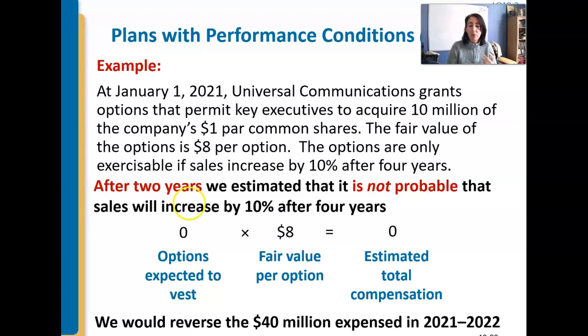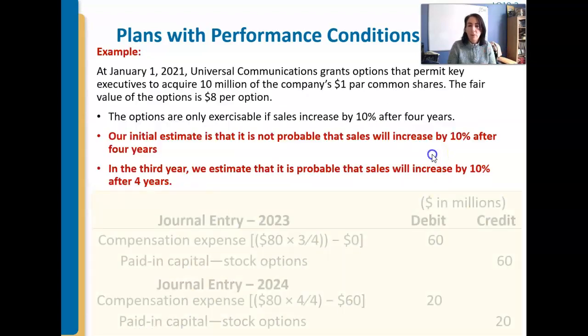Well, if that's the case, we do something kind of unusual, right? So the idea is year 1, year 2, we recorded 20 million, 20 million. And year 3, we were like, not going to meet the target. So if that's the case, what we'll do is we will actually reverse the first 2 years because it's not likely we're going to be putting that money out. So we're going to reverse the $40 million we expensed in the first 2 years, and we're not going to record anything in years 3 and 4. All right, so I hope that makes sense.